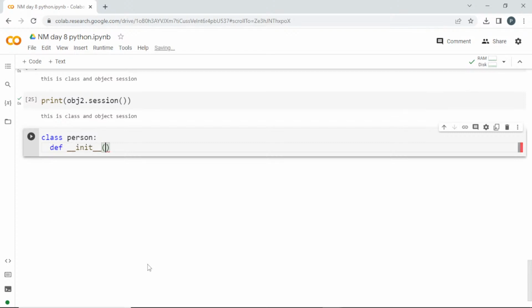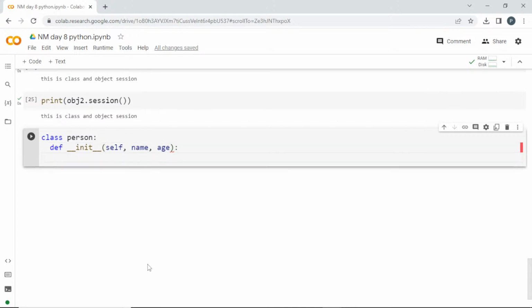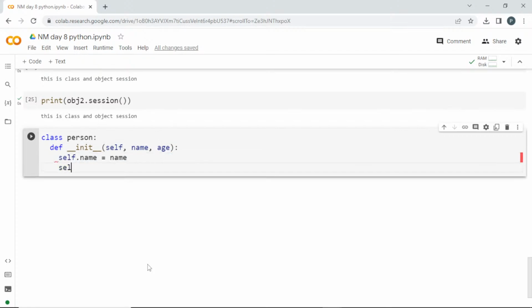Inside I'm passing the self first, which will be that instance, which is nothing but that object. I'll pass the name and age, which I'll get from the user. With the help of self, I'm storing self.name equal to name, and self.age equal to age. So both of these things will be stored in the self.